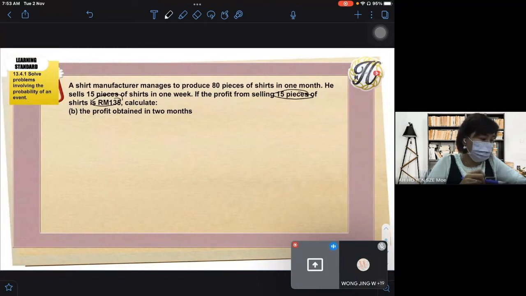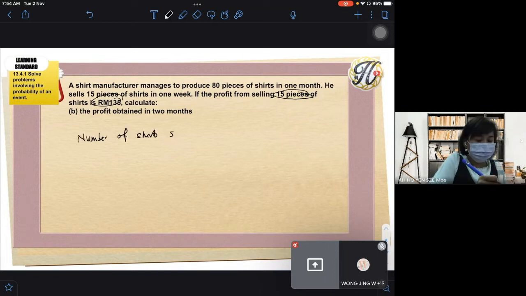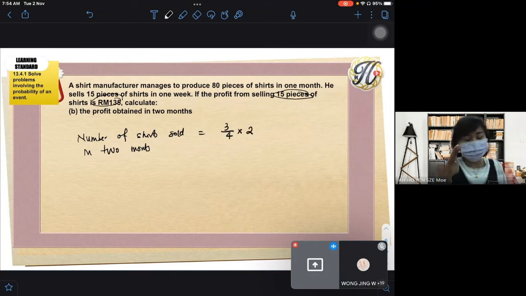Then the problem is you have to get the number of shirts sold in the 2 months. So in 1 month the probability is 3 over 4, so 3 over 4 times 2. Why times 2? Because there are 2 months. Then you have to multiply by what else? The total produced. This is not profit but the total number of shirts produced. So you multiply by 80.